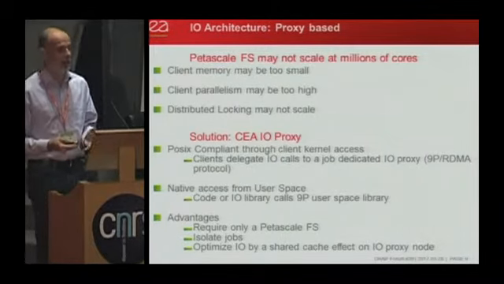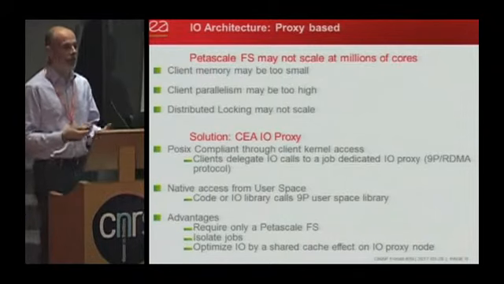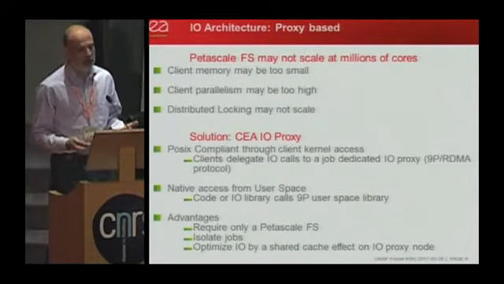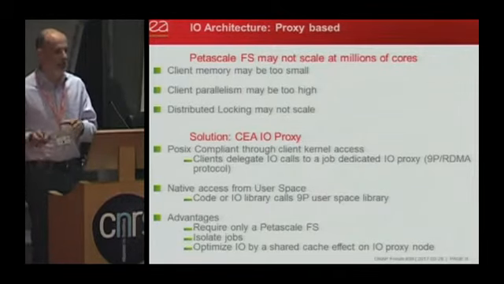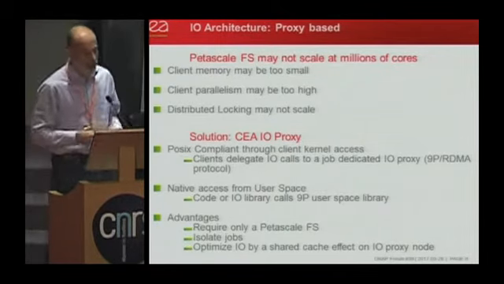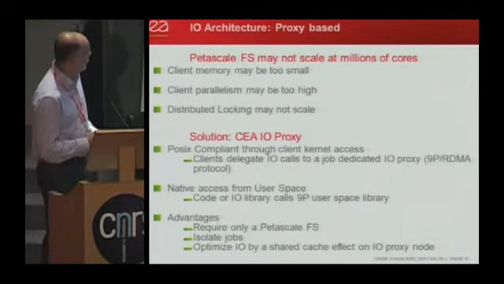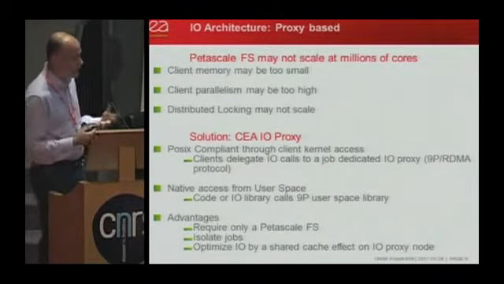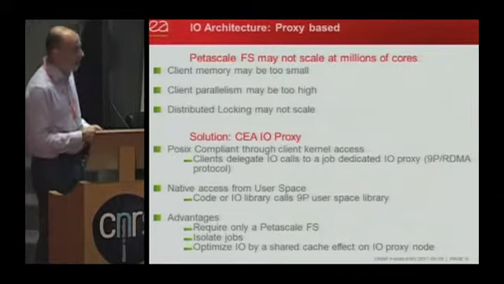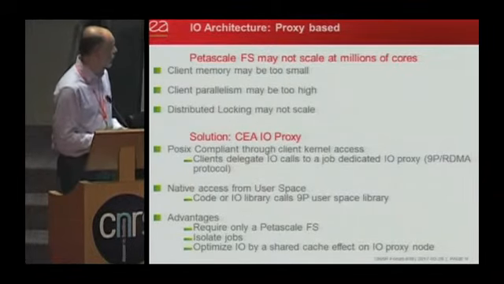We know that even if people are ready to make changes in their code to take advantage of a new technology, if the first thing we say is, first you change your code and afterwards we will see the advantage, it's not easy. So we will implement this 9P client in front of the IO proxy to make this transparent. But we will still be able to have native access from user space.